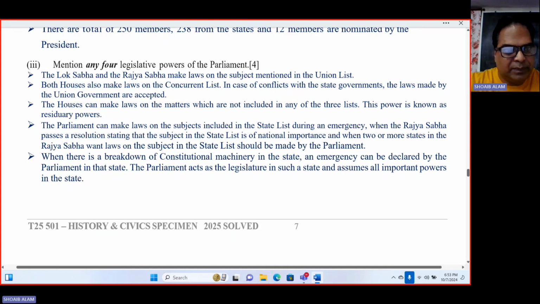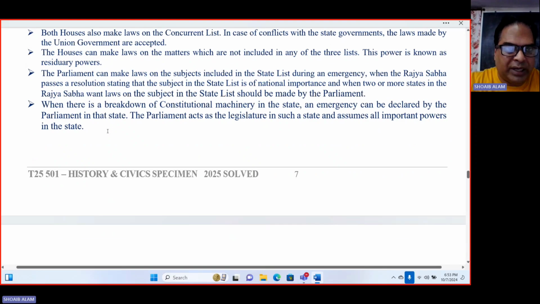Also, when the Rajya Sabha passes a resolution stating the subject in the state list is of national importance and 2 or more states want laws on the subject made by the parliament. So accordingly, any 4 of the legislative powers of the parliament, you can go through it.